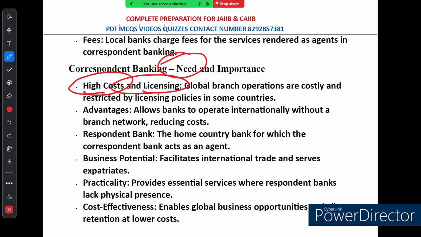So, this is one of the utmost benefits. The second thing is the importance of correspondent banking. Correspondent banking is not just a clever workaround. It is actually really important for international trade and finance.